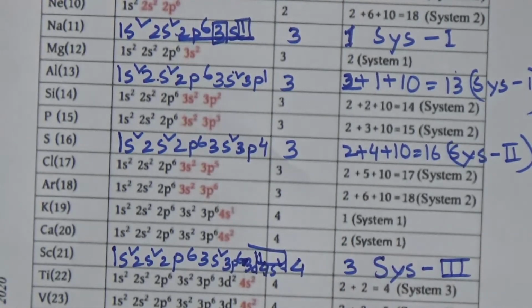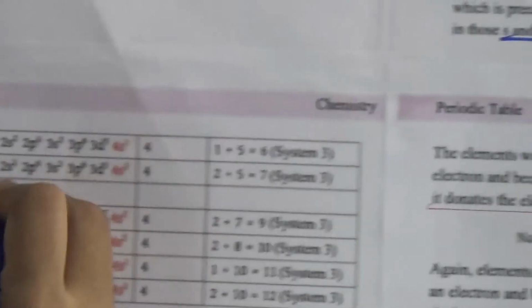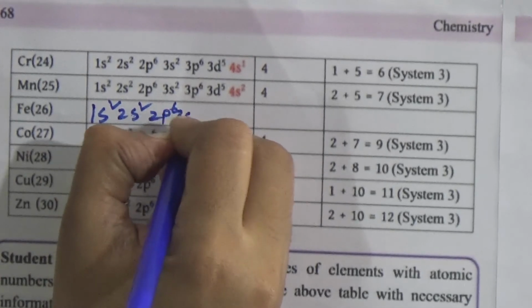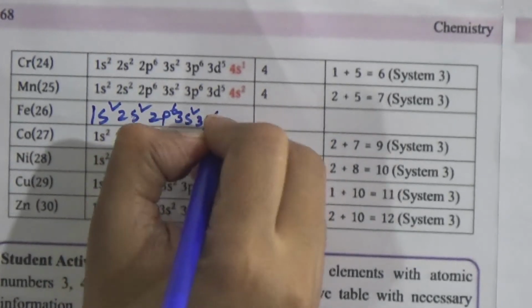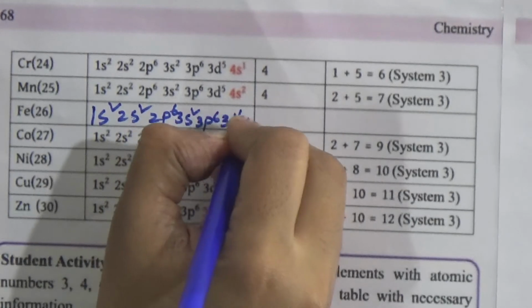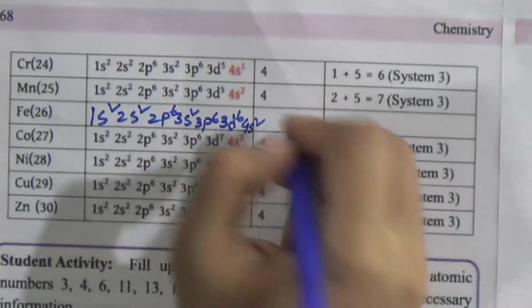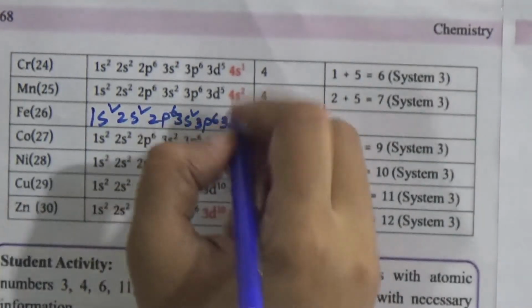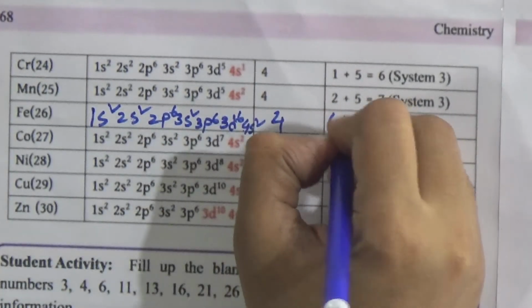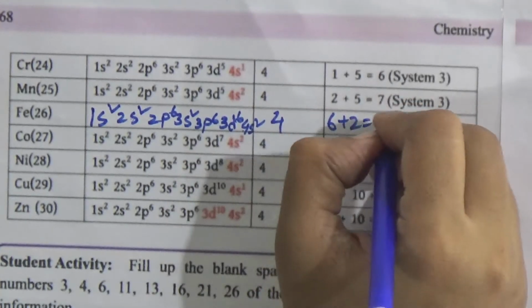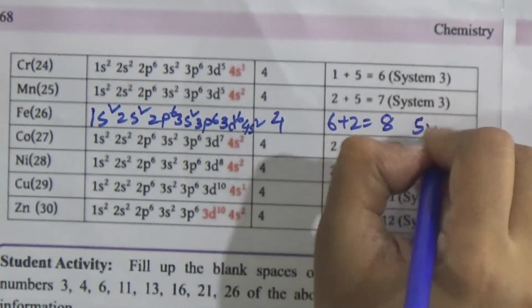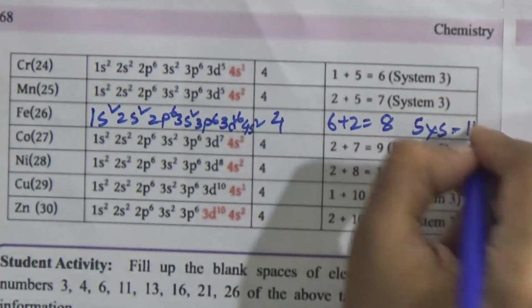Now come to the next page. Iron: 1s2, 2s2, 2p6, 3s2, 3p6, 3d6, 4s2, and 4 is the last principal energy level, so the period number will be 4, and the group number will be 6 plus 2, 8. Iron is in the 8th group, and it follows system 3.